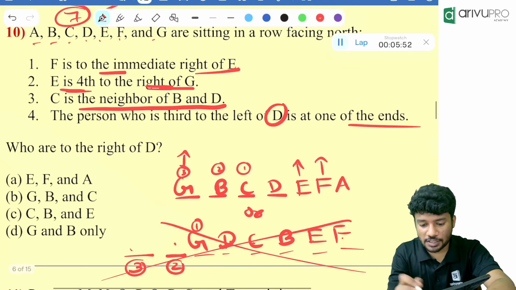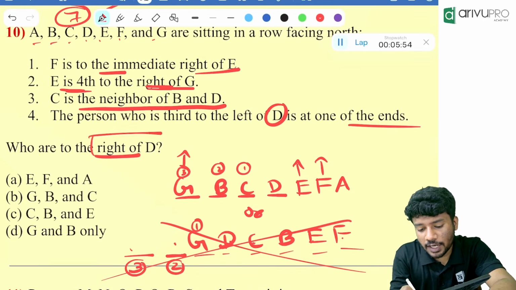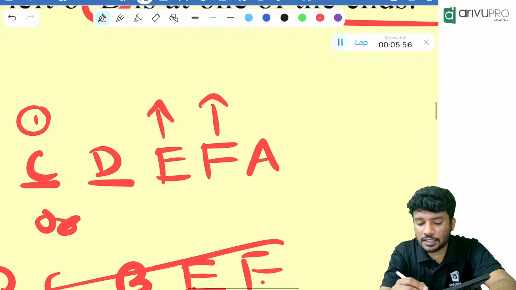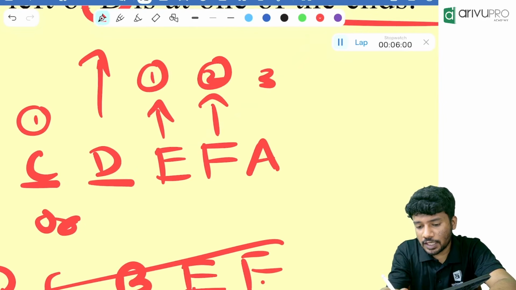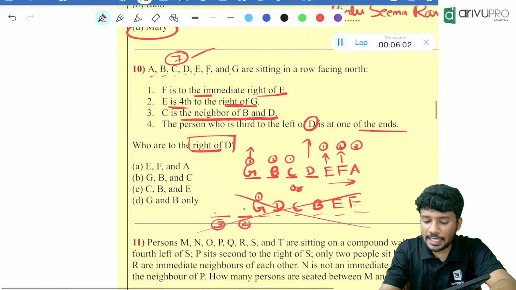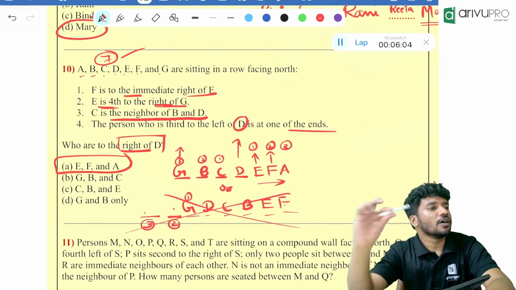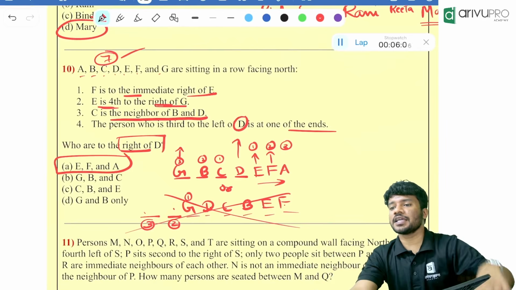Now, the question is, who are to the right of D? Who are to the right of D? 1, 2, 3. Who all are there? E, F, A are to the right of D. So option A is the answer.